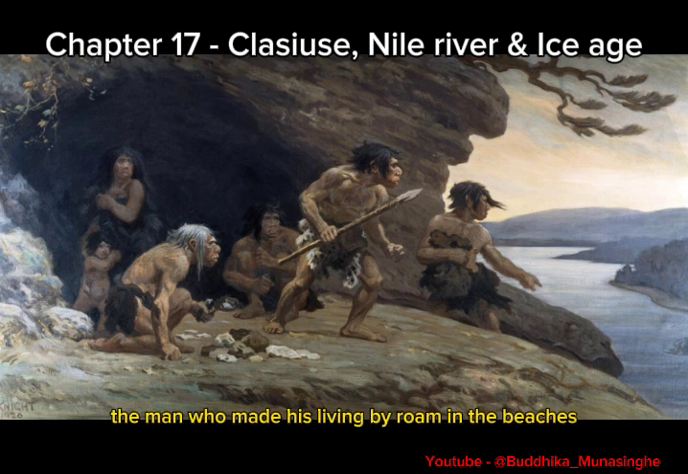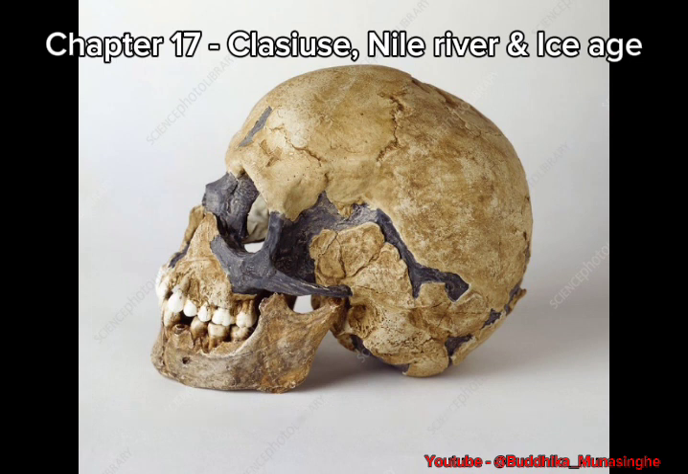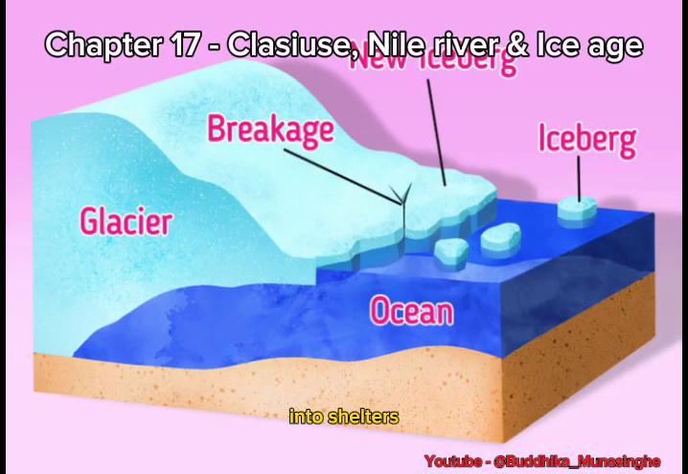The man who made his living by roaming the beaches collected beautiful seashells and pierced them to make necklaces and wear them. The man who loved to migrate turned the caves in the Clasies region of Israel, on the eastern shore of the Mediterranean Sea, into shelters 92,000 years ago.